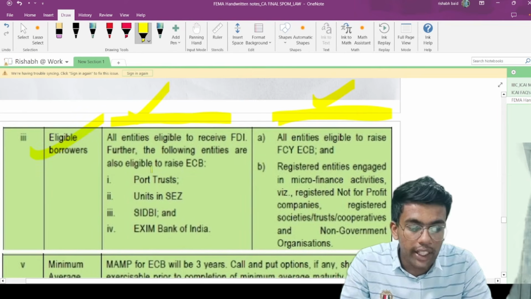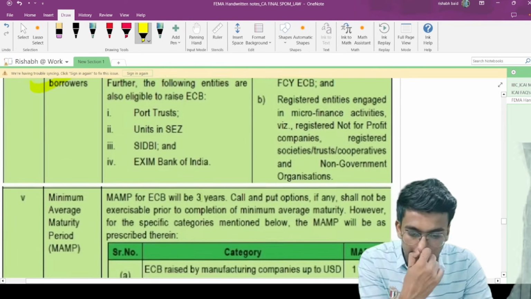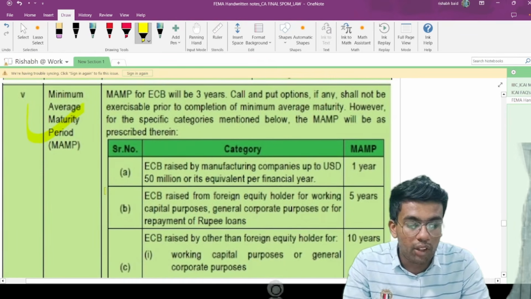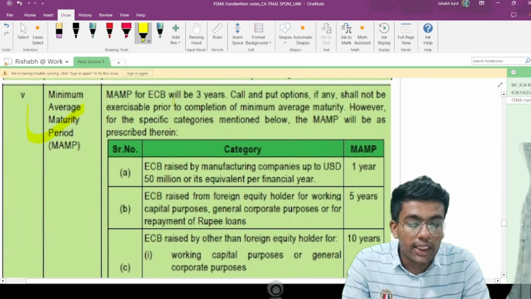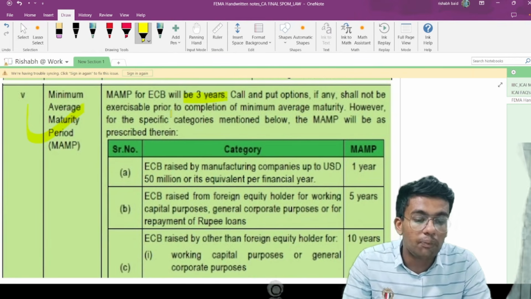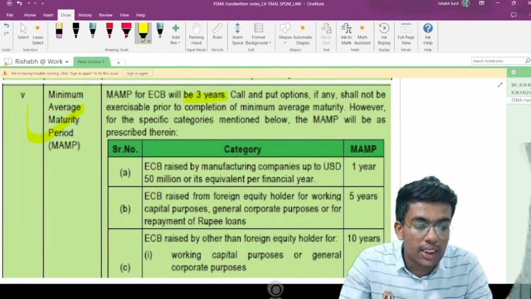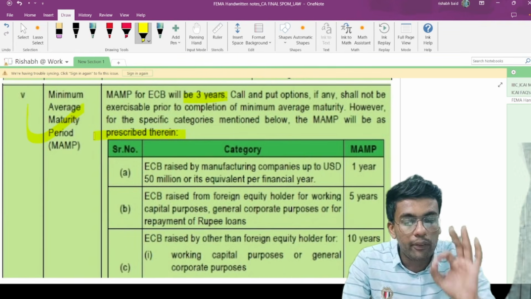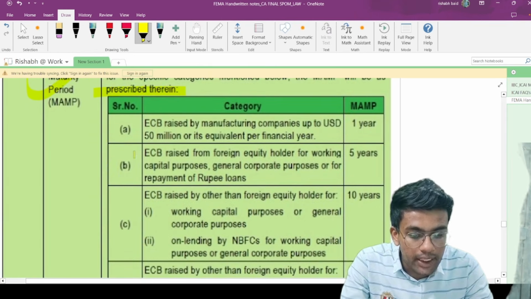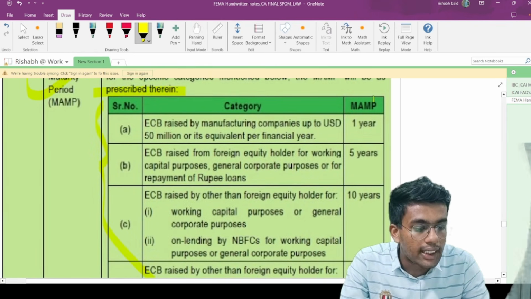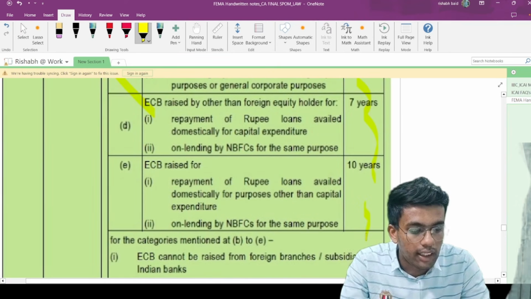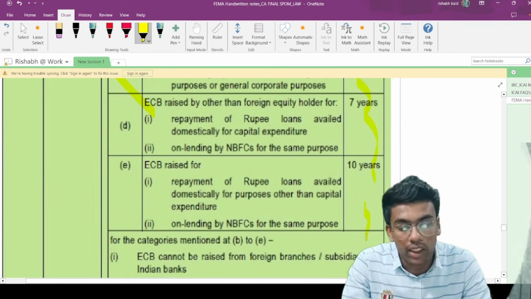Eligible borrowers, you can read on your own and you will be able to understand. Minimum MAMP is very important over here, and an MCQ can definitely come from here. MAMP for ECB will be 3 years. Call and put options, if available, shall not be exercised prior to completion of MAMP. However, for specific categories, MAMP will be as prescribed therein. Generally, MAMP will be 3 years, but for these prescribed categories, MAMP will be as given over here. I would definitely request you to kindly go through all these limits, and these are very important from an exam perspective.